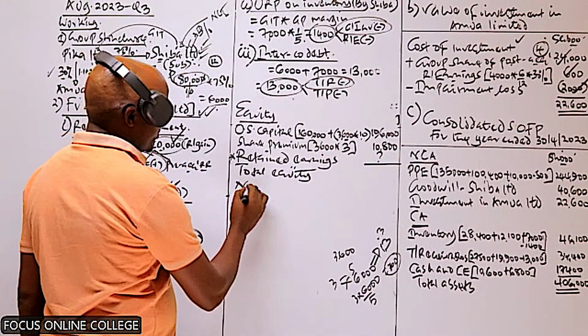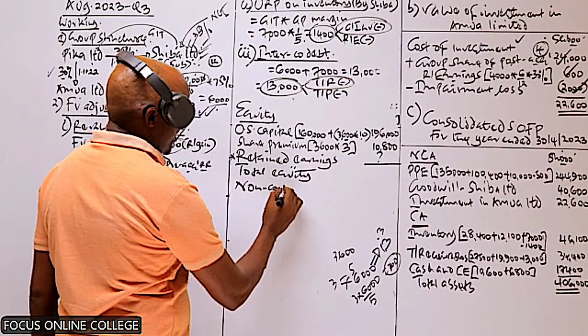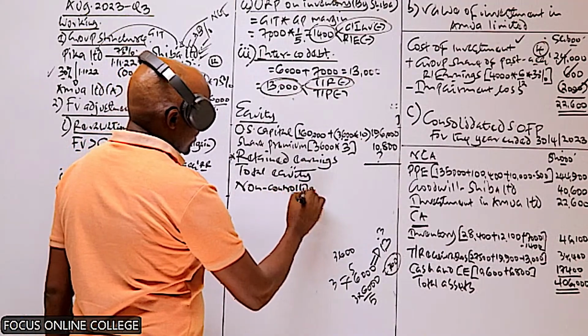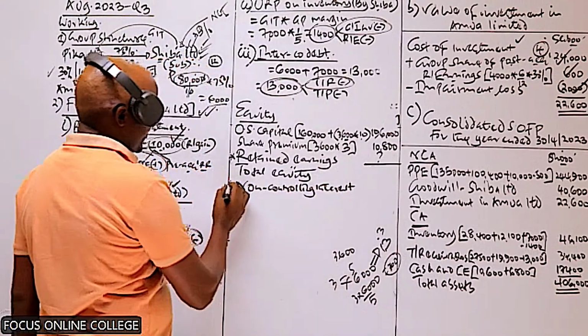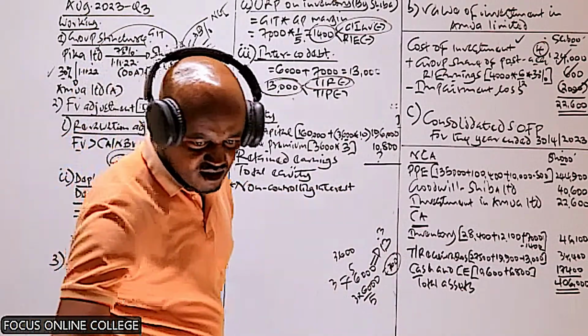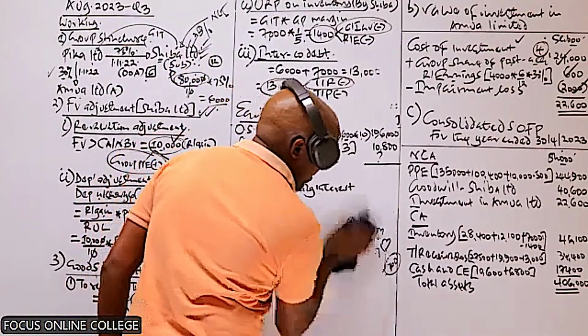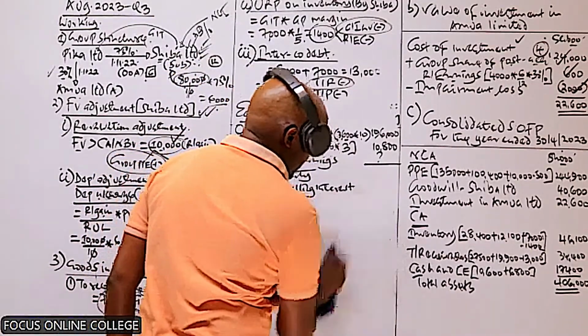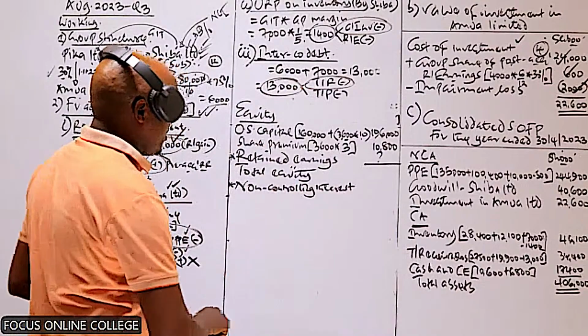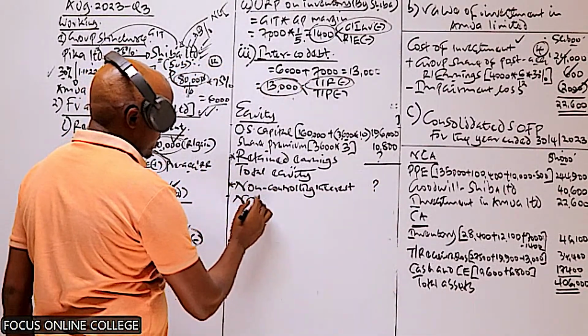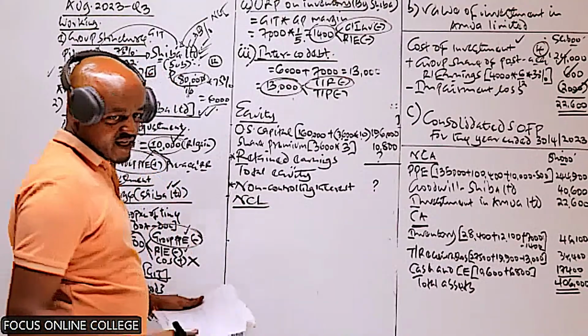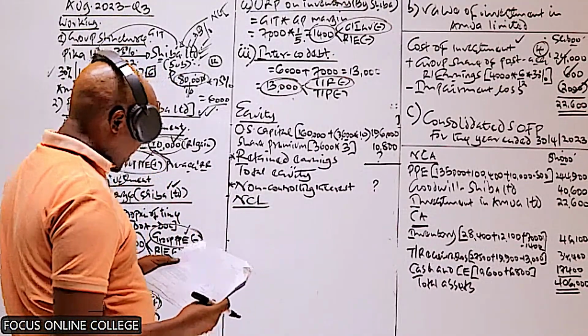The other item we also need to compute and we include here is basically something called the non-controlling interest. Also, we will compute that if time will allow. But let's first of all, proceed and record the liabilities. We will be able to compute that. So these are 2 items which are quite demanding. So the non-current liabilities, I will start with, there are actually 2. We have 10% bank loan.